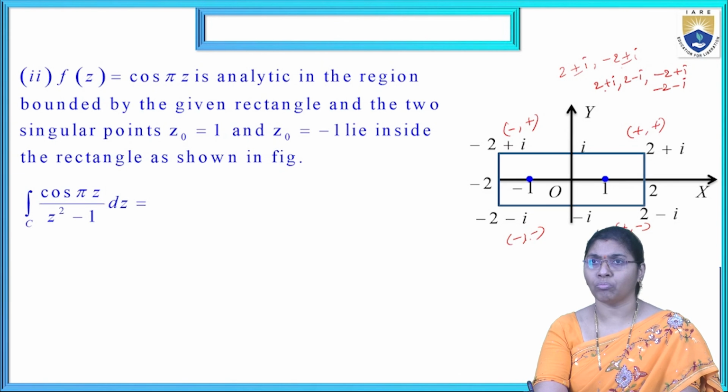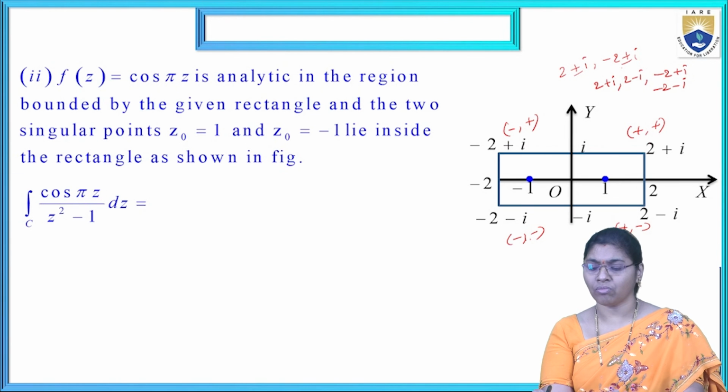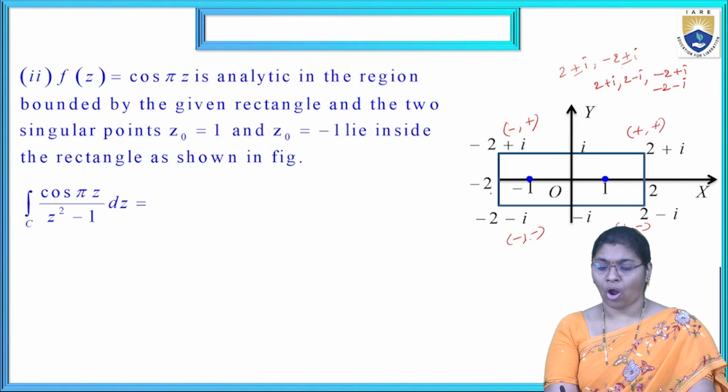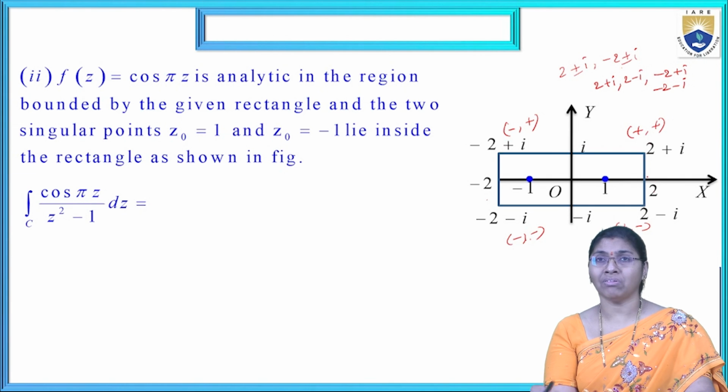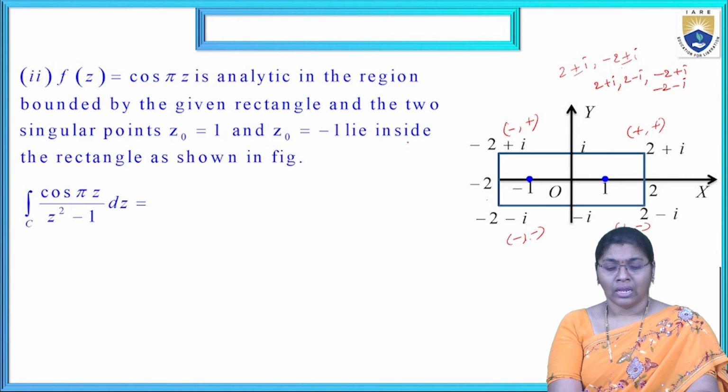Now the x coordinates of the first two are positive, the next ones are negative, minus 2 plus i, and both are negative here. This is the complete arrangement. The given region is minus 1 to 1, that's why we are arranging this one. Now the outside region is minus 2 comma 2. That means the given condition lies inside the region, in the rectangle shown in the figure. We get the solution.